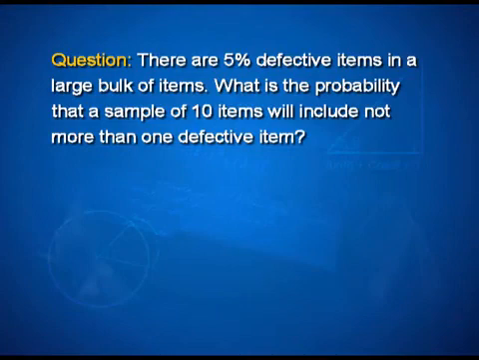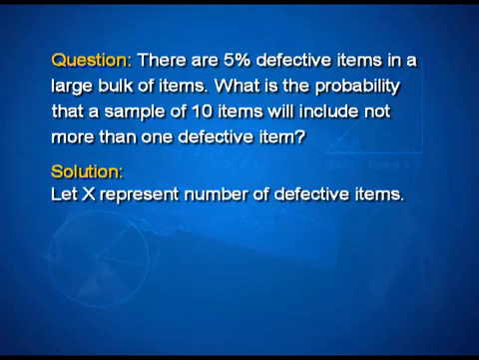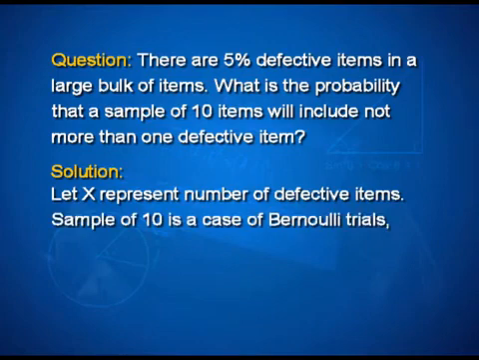Let us consider a problem and find the binomial distribution's application in the same. The problem states that there are 5% defective items in a large bulk of items. What is the probability that a sample of 10 items will include not more than one defective item? So, in this case, we have x, very important to identify the random variable, to represent the number of defective items. Sample of 10 is a case of Bernoulli trials.